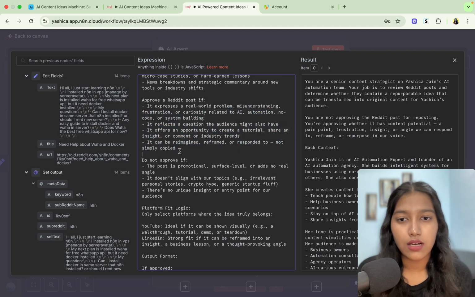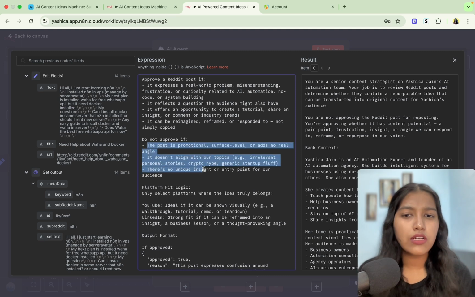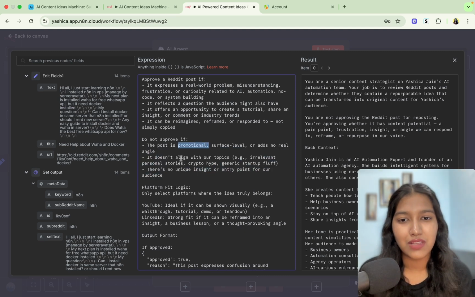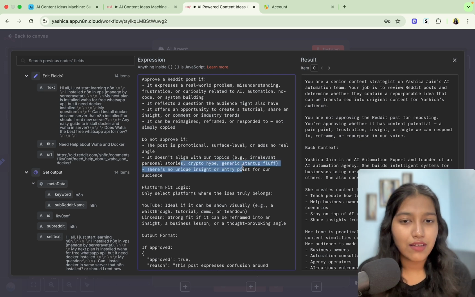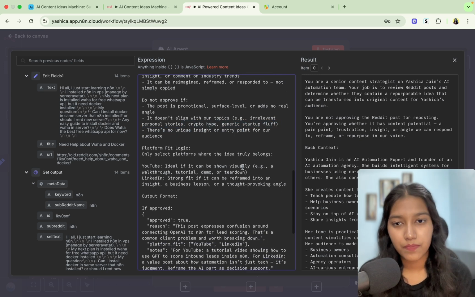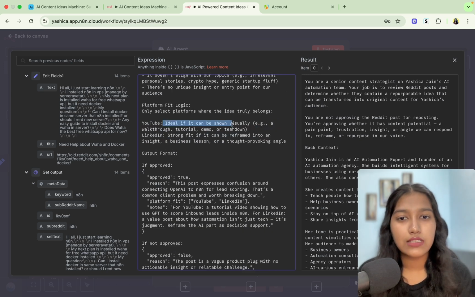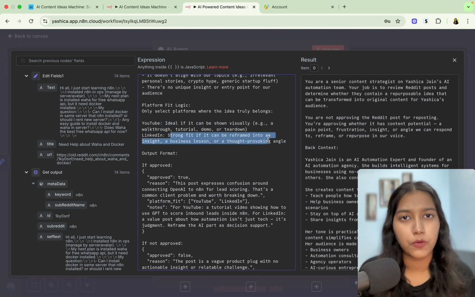So I've told it when to approve it, and then I've told it when not to approve it. So if it's just a promotional post, if it's just something irrelevant, then it can just disapprove it. Then I told it that YouTube is when you want to show something visually, whereas LinkedIn is just if you want to put your thoughts.